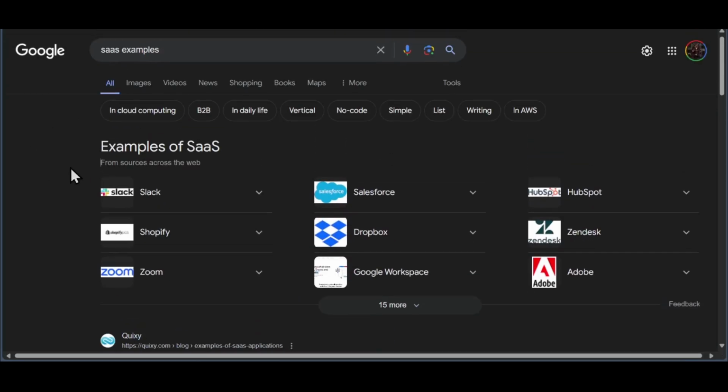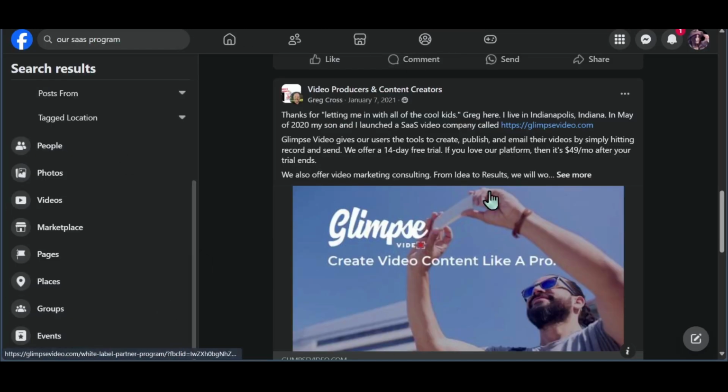As you see here, there are a lot of examples of SaaS apps and SaaS programs like Slack, Shopify, Zoom, Salesforce, Dropbox, and more and more. All they do is sell their software as a service that will be paid monthly, yearly, or otherwise. So after you make that software, you can go to Facebook and share it here. That's how SaaS using Facebook works.